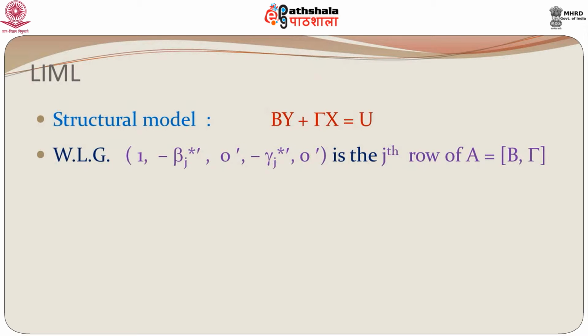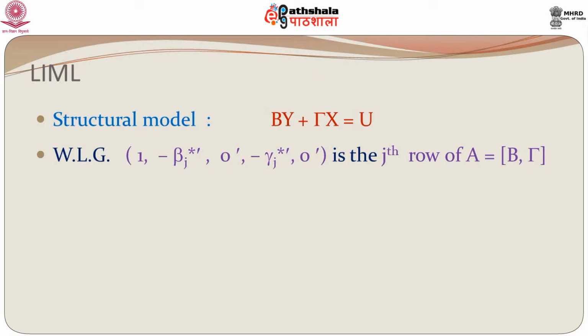Remember, beta j star and gamma j star are the parameters for the jth equation, and we have zeros because some of the endogenous variables, which is capital G minus small g j, and some of the exogenous variables, which is capital K minus small k j, are missing.